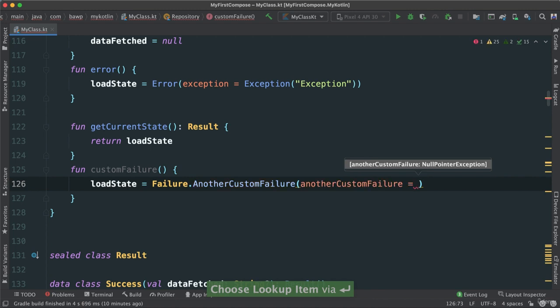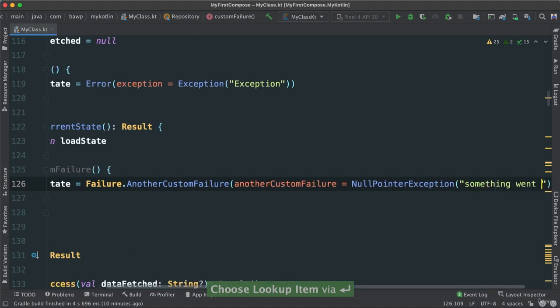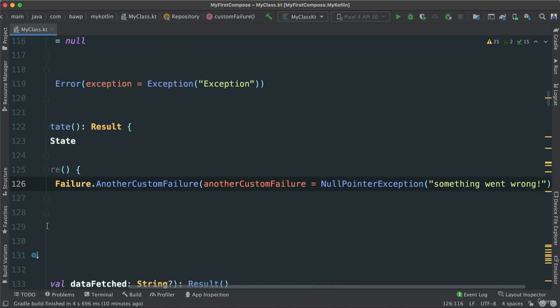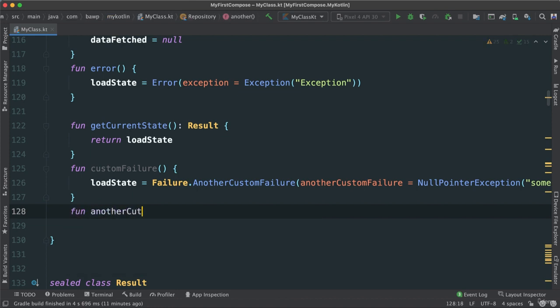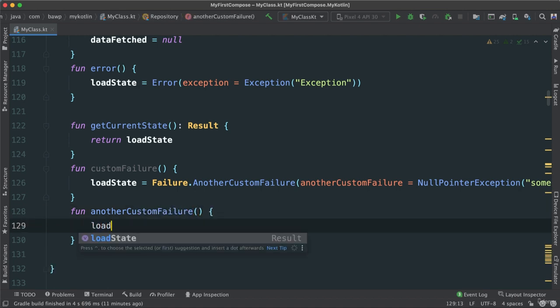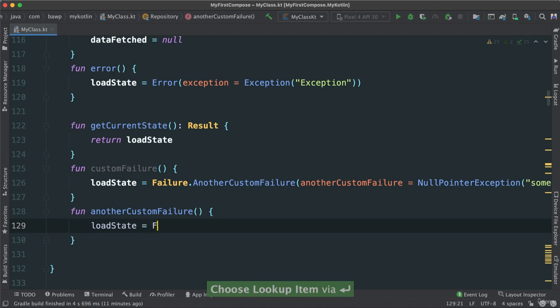It's going to be a null pointer exception like this, something went wrong. All right, and then the next one, fun anotherCustomFailure, and I can say loadState is equal to Failure.